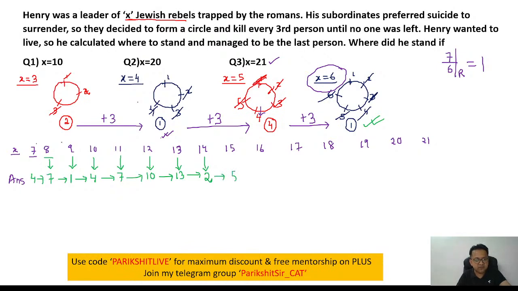Next, do plus 3 again. 2 plus 3, 5. 5 is your answer. Next, plus 3 again. 5 plus 3, 8. 8 is your answer. In a circle of 15 people, do we have number 5? Absolutely. In a circle of 16 people, do we have number 8? Absolutely. Again, do plus 3. In a circle of 17 people, if we do plus 3, we'll get 11. Do we have 11 people? Absolutely. Answer will be 11. Next, plus 3, you get 14. In a circle of 18 people, will we have number 14? Absolutely. 14 will be the answer. Next, plus 3. In a circle of 19 people, will we have number 17? Absolutely. 17 will be the answer.